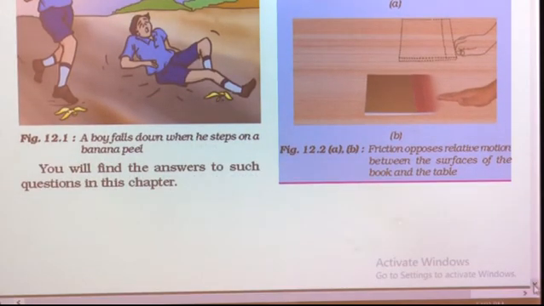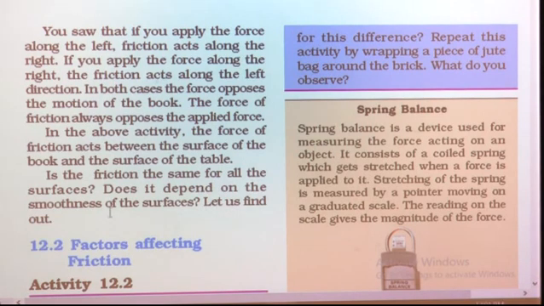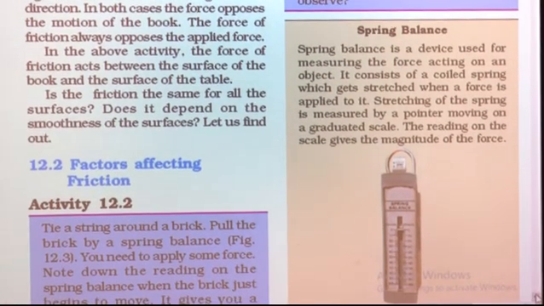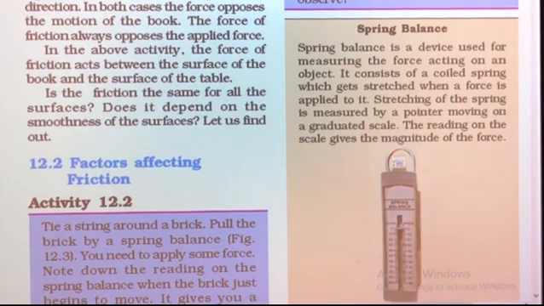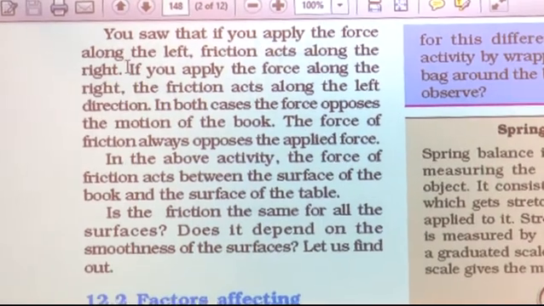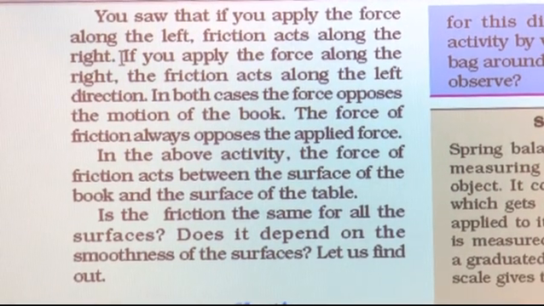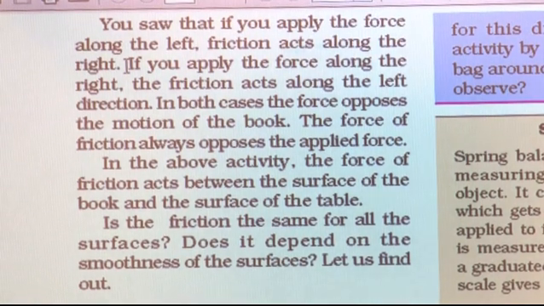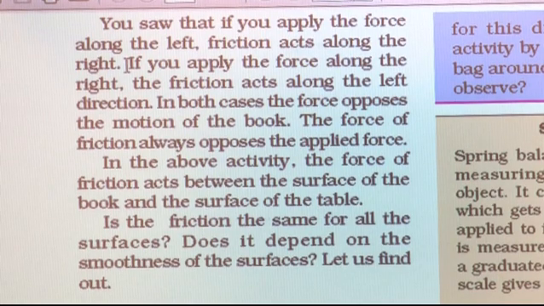So, friction opposes the motion of objects and because of this the objects stop. You saw that if you apply the force along the left, the friction acts along the right, meaning the frictional force acts in the opposite direction of the applied force. So, when you apply the force in this activity from left to right, the frictional force acts from right to left.